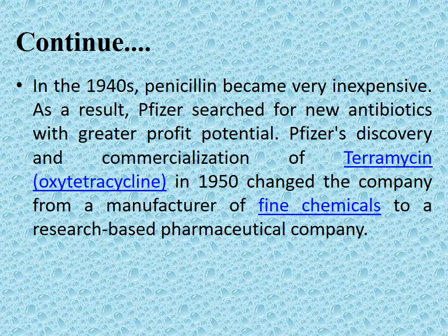And in the 1940s, penicillin became very expensive. As a result, Pfizer searched for a new antibiotic with greater profit potential. Pfizer's discovery and commercialization of Terramycin, oxytetracycline, in 1950 changed the company from a manufacturer of fine chemicals to a research-based pharmaceutical company.